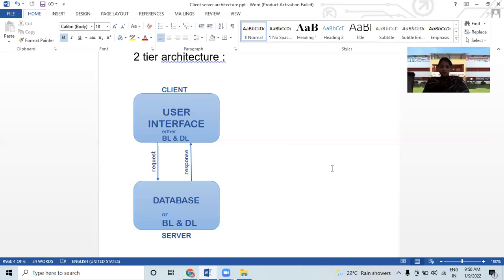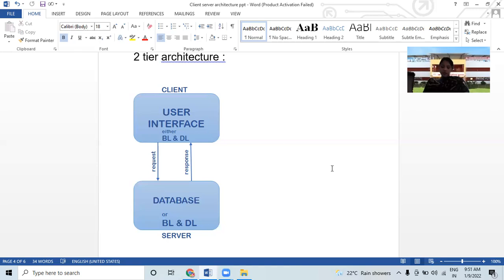Okay, so it is called client thin server architecture because both business logic and data logics are present. So it's called the thin. So if business logic and data logic are stored at client side, it's called fat client thin server architecture. Okay, so listen, database logic and business logic are stored at either client or server.